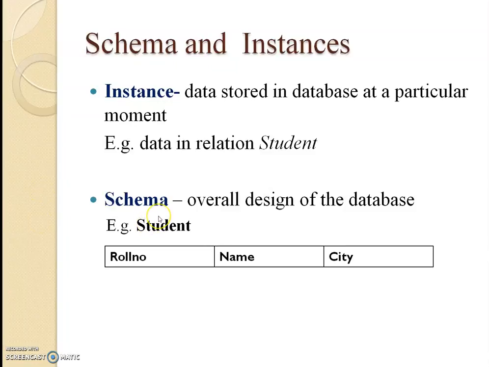Next, schema. Schema is the overall design of the database. So what are stored in the database? What data can be stored in the database? For example, you can store details about students. There you can record their roll number, name, city, etc. So this is the schema. This gives the name and this gives the columns.